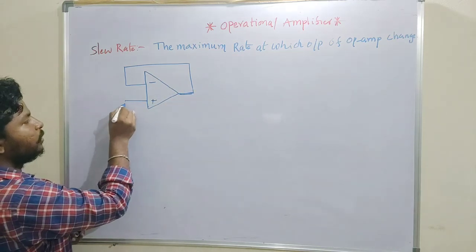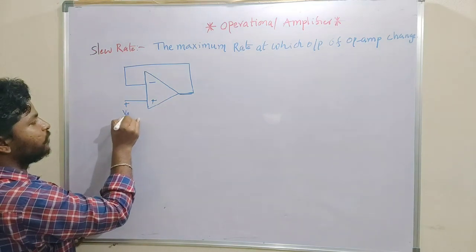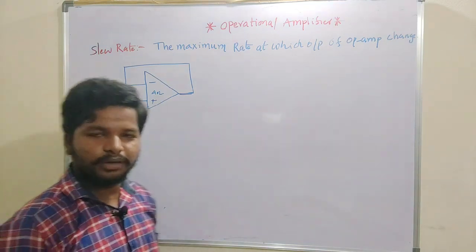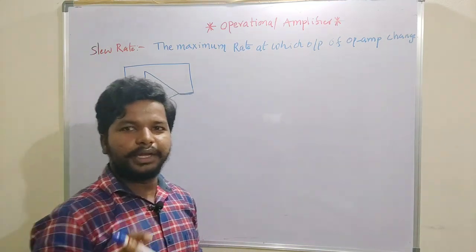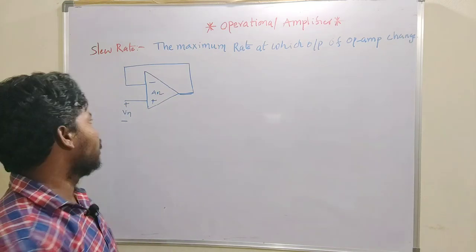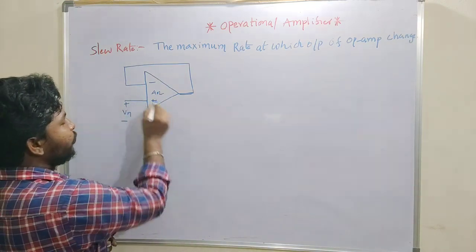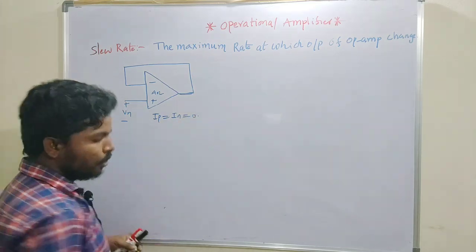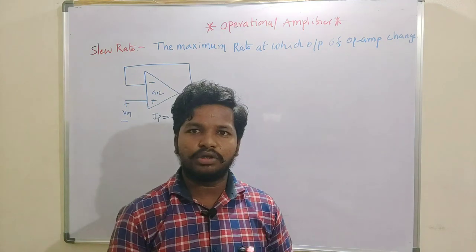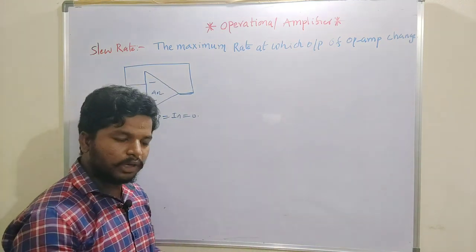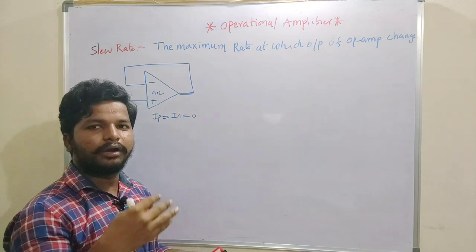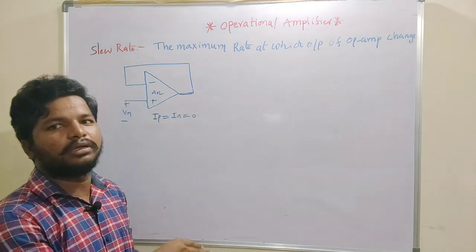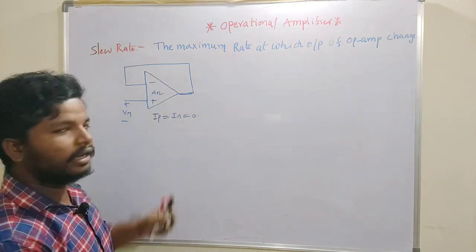So we'll give an input, which we assume is V1. We also assume that the given operational amplifier is ideal, that it has an infinite open loop voltage gain, and that the current flowing into the operational amplifier is also 0. Only when we are discussing the slew rate will we include one non-ideality, and we will retain all other things as constant, as in the ideal case.